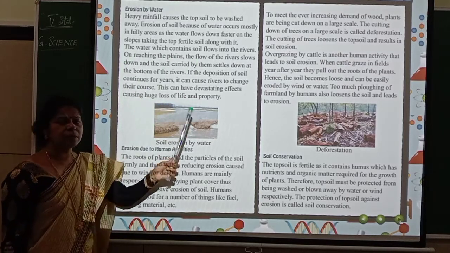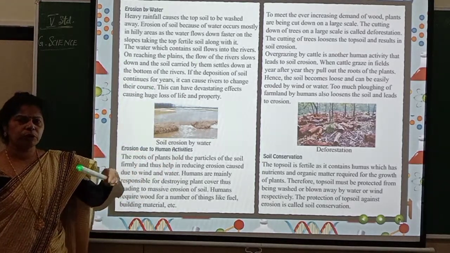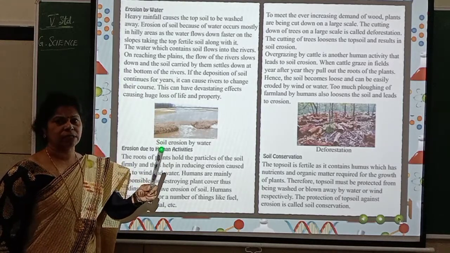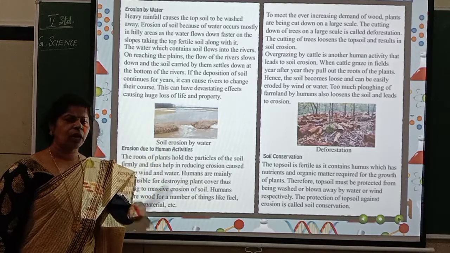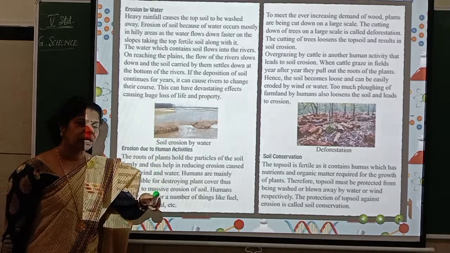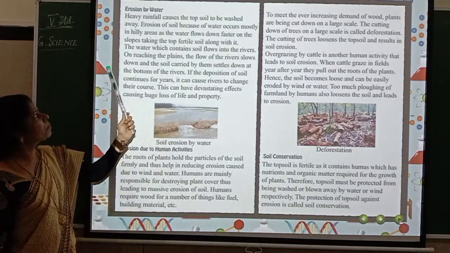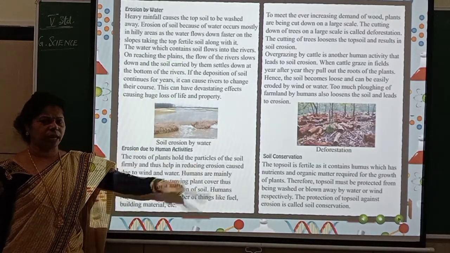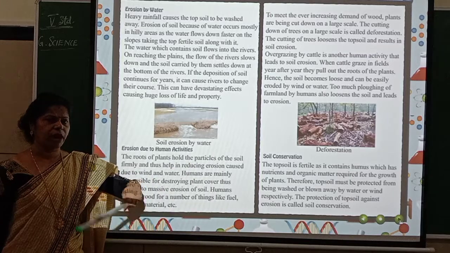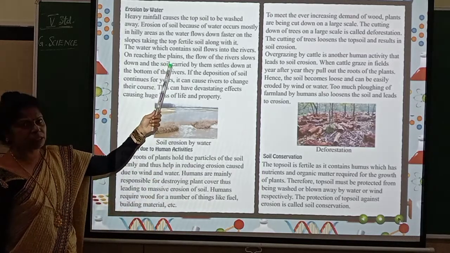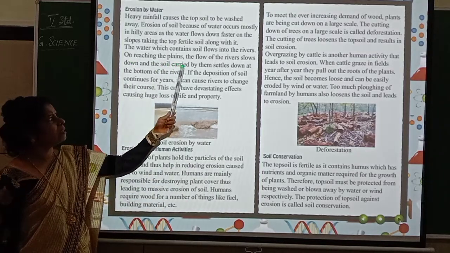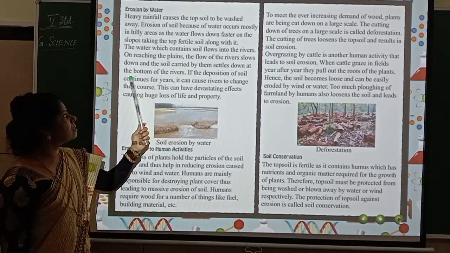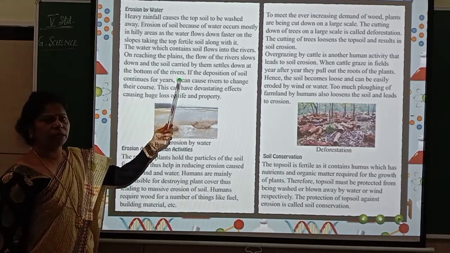All this washed away soil and water is going to reach the water resources, especially the rivers. On reaching the plains, a flat area, the flow of the river slows down and the soil carried by them settles down at the bottom of the rivers.